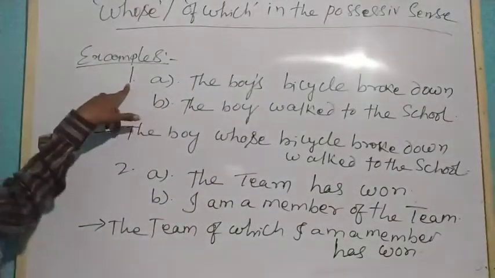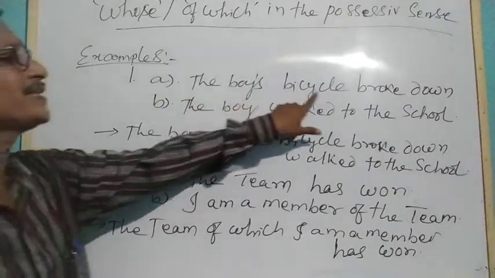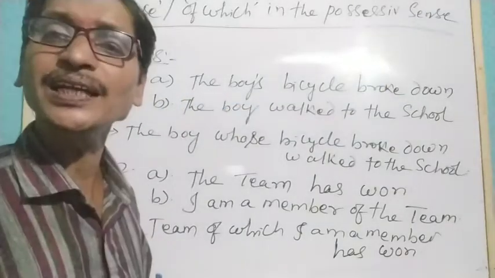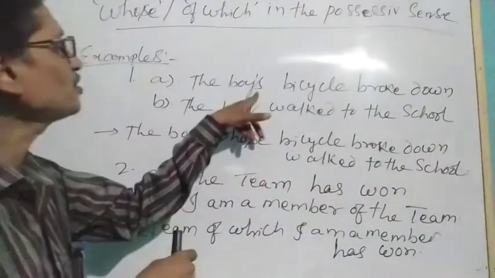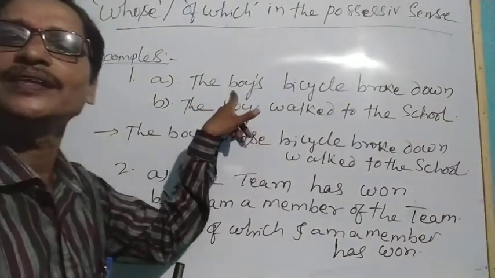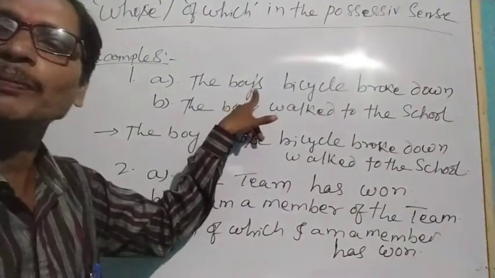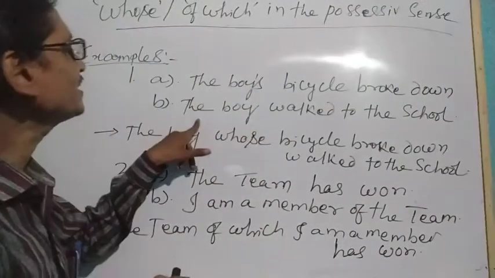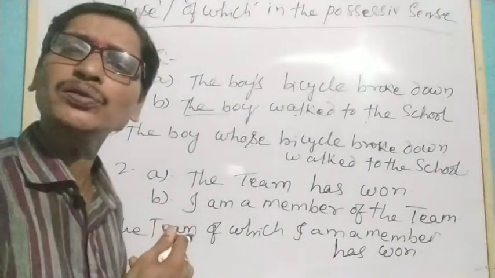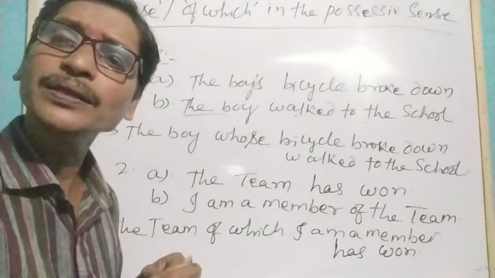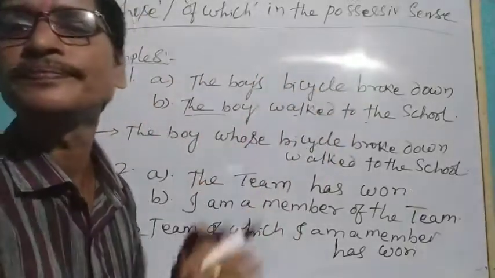Now you see, in example 1, first sentence: the boy's bicycle broke down. Whose bicycle? Boy's bicycle broke down. Here we have used apostrophe s because the boy is a living being. It is talking about the possessive case of this boy. The next sentence is: the boy walked to the school. Who walked to the school? The boy. Why did the boy walk to school? Because his bicycle broke down.